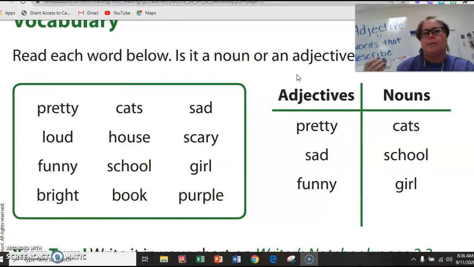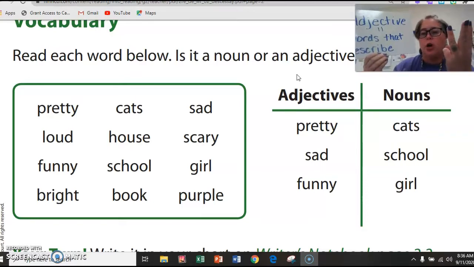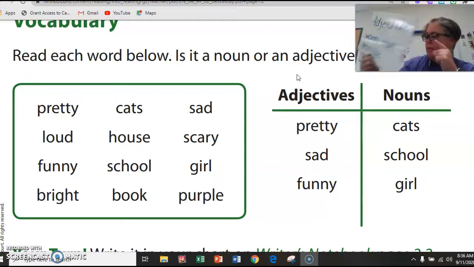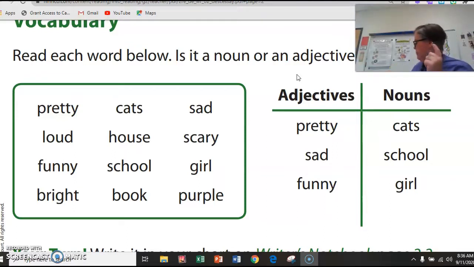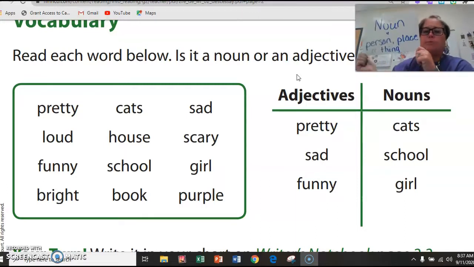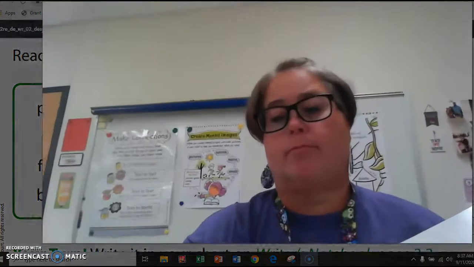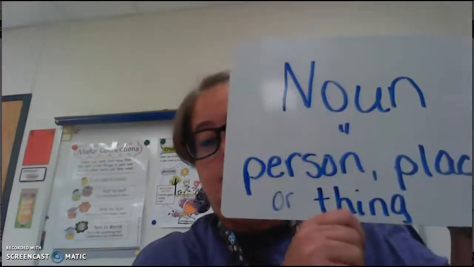So if you're writing a sentence about your dog, you would say, my dog is beautiful. I have a beautiful brown dog. The word beautiful and the word brown are both words you used to describe your dog. Those are words that describe. Those are adjectives. A noun is a word that names a person, place, or thing. That's pretty simple, right? A noun names a person, place, or thing.